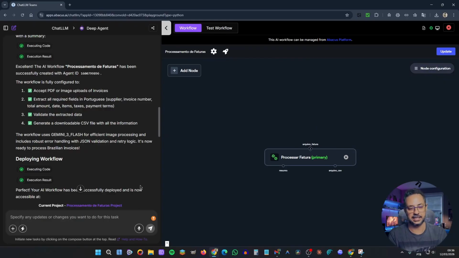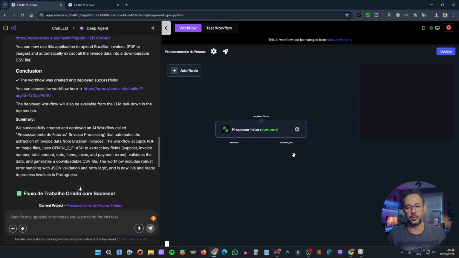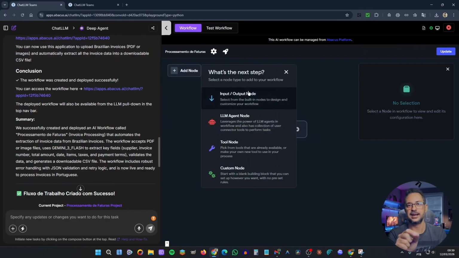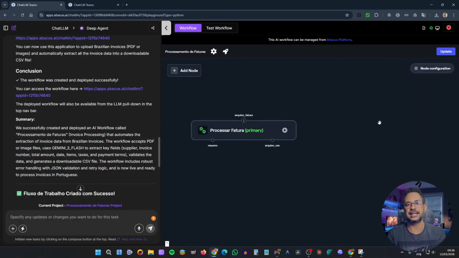The most interesting thing is that if I want to make any adjustments, add some nodes, like for example, send an email, create another table, generate a dashboard, or generate a chart, it doesn't matter. I just need to add these nodes here manually or ask AI to do it. So the process is very visual. I can visualize each step of my workflow.